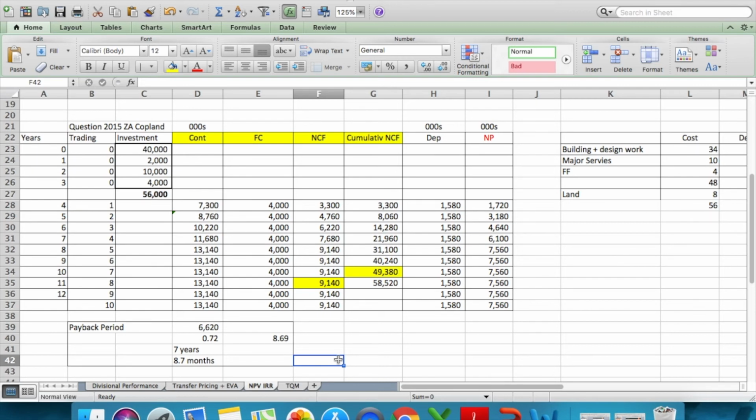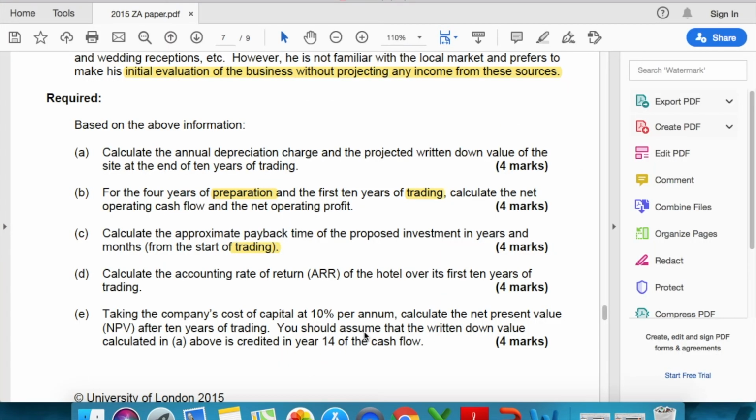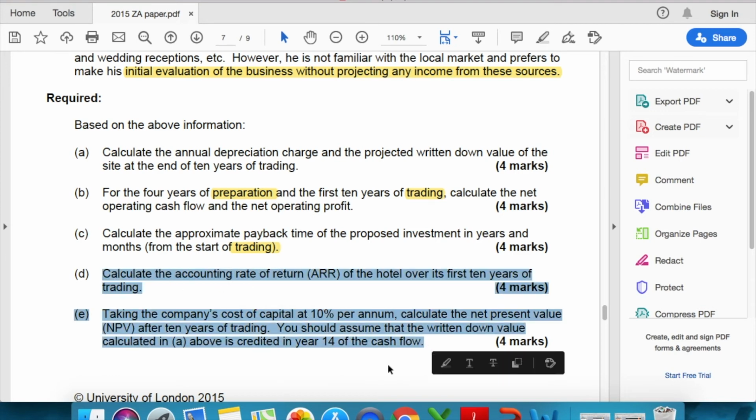right? That is why it is one of the most used methods even in practical life, because it is the most simplistic method, and it gives you an idea what your NPV and your discounting IRR and your accounting rate of return might be, right? All right, so what I'm going to do is now I'm going to leave it at that point. I want you guys to do the accounting rate of return and NPV yourself.